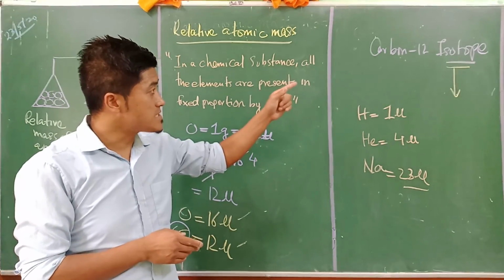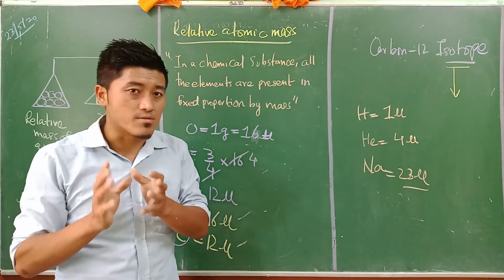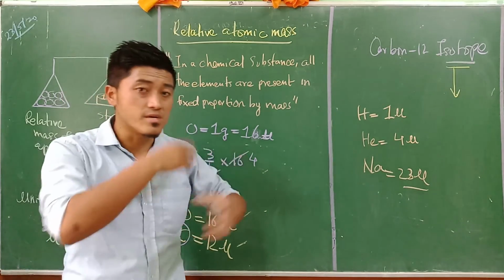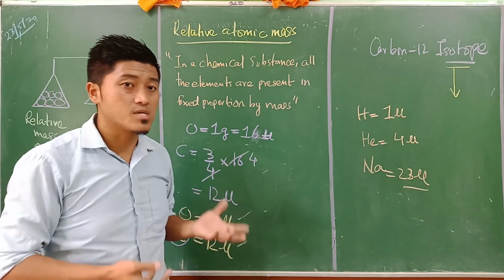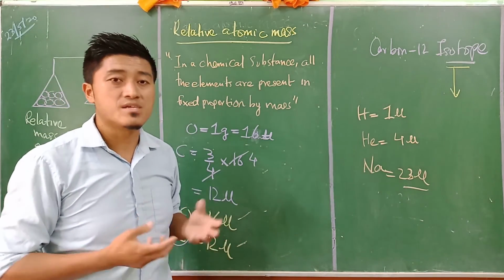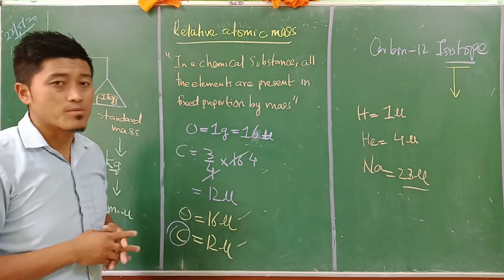So the relative atomic mass is the mass of an atom in comparison, in relation to the carbon-12 isotope. This is the concept of relative atomic mass. Thank you.